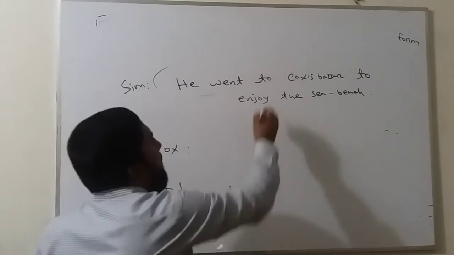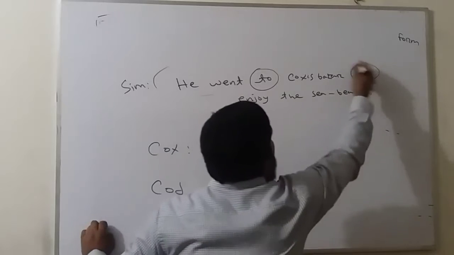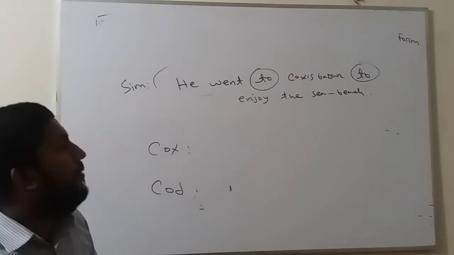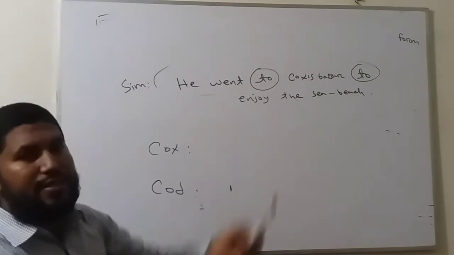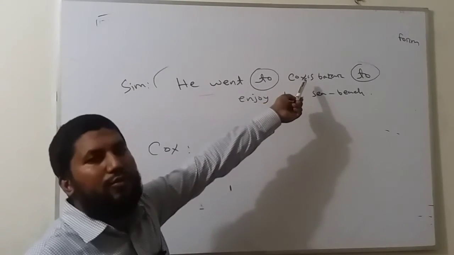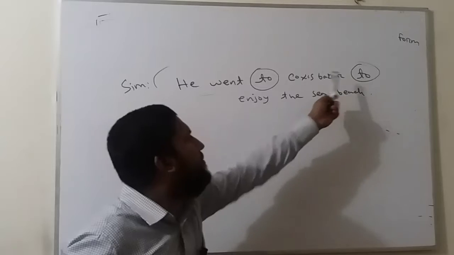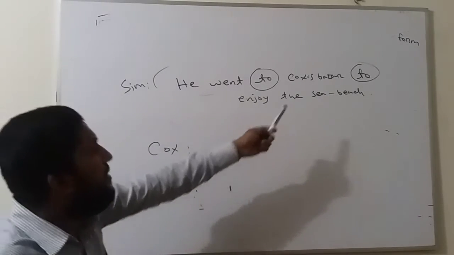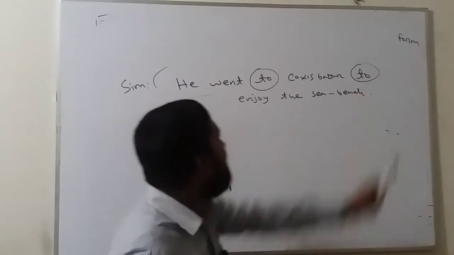Here we find to, but which to is used for the rule? The to which is used before a verb. Here to is used before the noun Cox's Bazar. This to is used before the verb enjoy. So this is based on the rule.